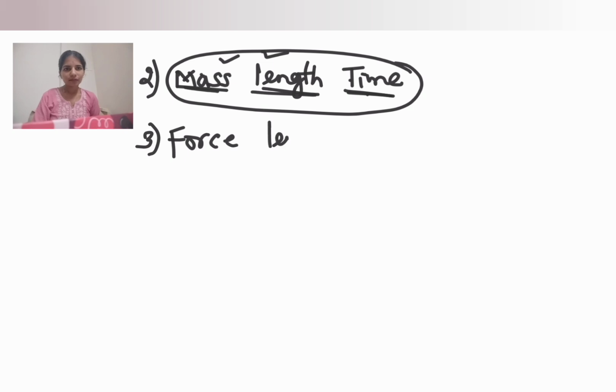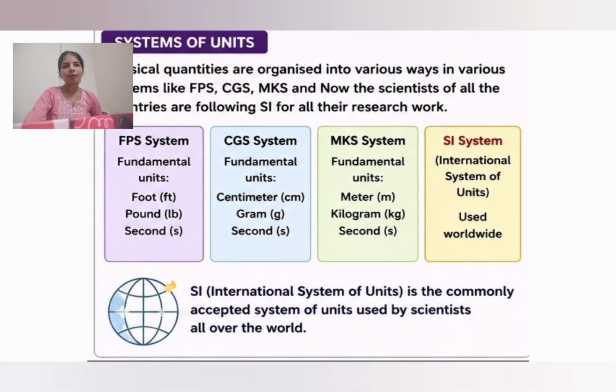Now let us see another example. I'll take one more example. The third example is force, length, and time. First we'll take force. Force cannot be derived from length and time. Similarly, length and time cannot be derived from force, or time cannot be derived from length and force. So this is considered a set of fundamental physical quantities. I hope you understand, right? These are what we call fundamental physical quantities.